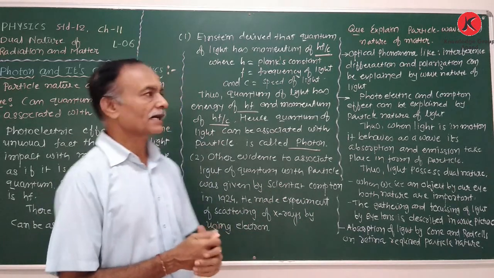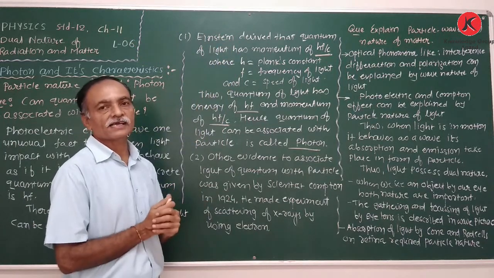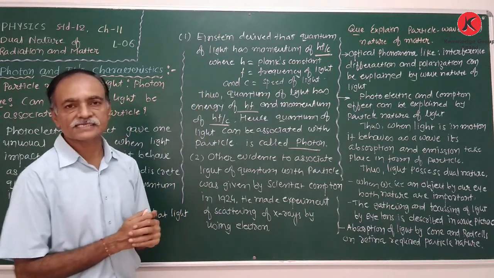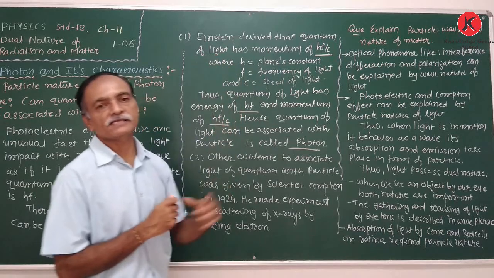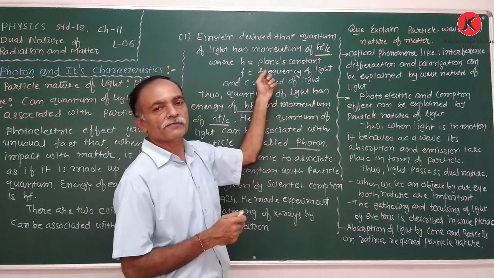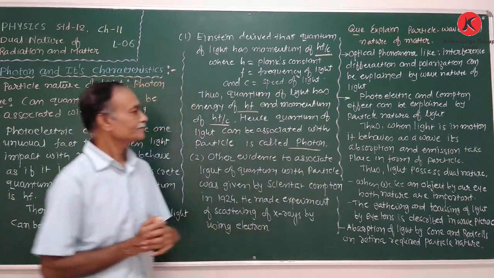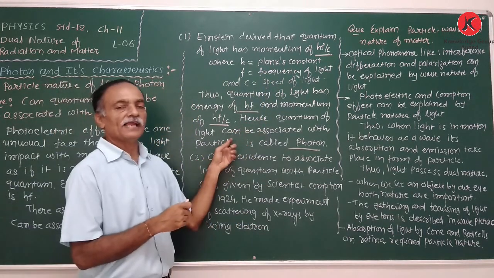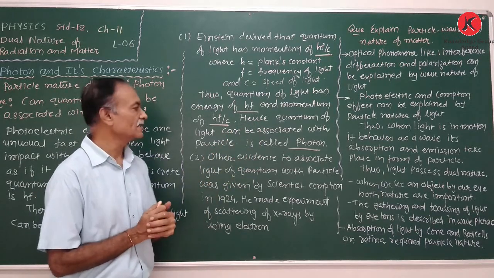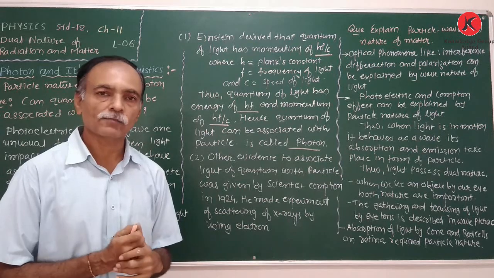Clear? Again, the two pieces of evidence. One is that Einstein derived that the quantum of light has the energy hf and momentum hf upon c. Here h is Planck's constant, f is the frequency of light, and c is the speed of light. Hence the quantum of light can be associated with a particle, and this quantum of energy is known as the photon.